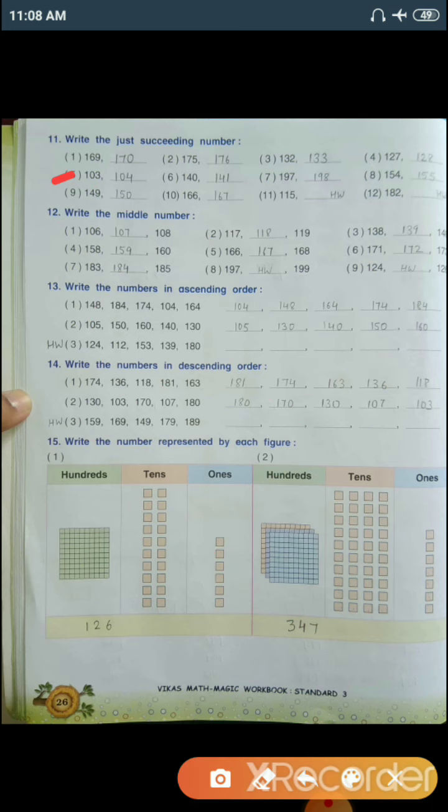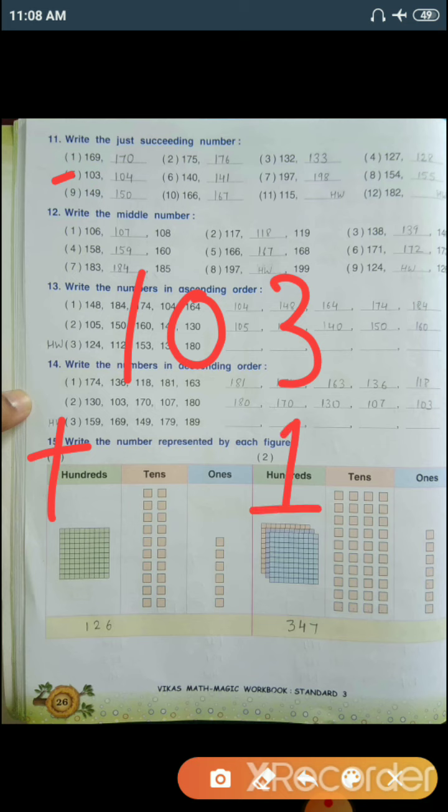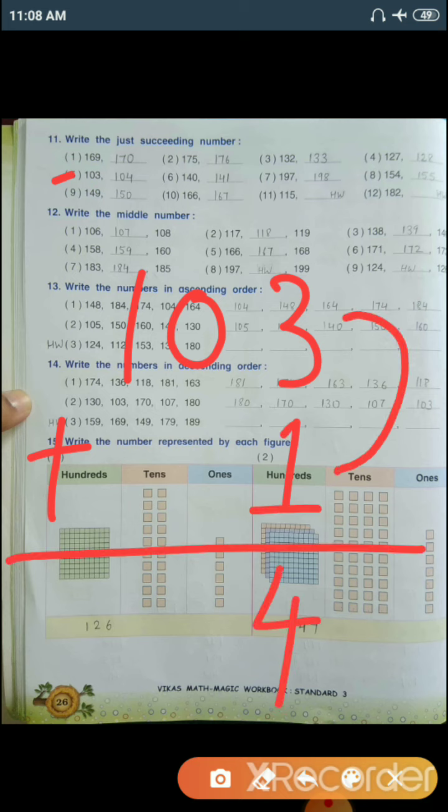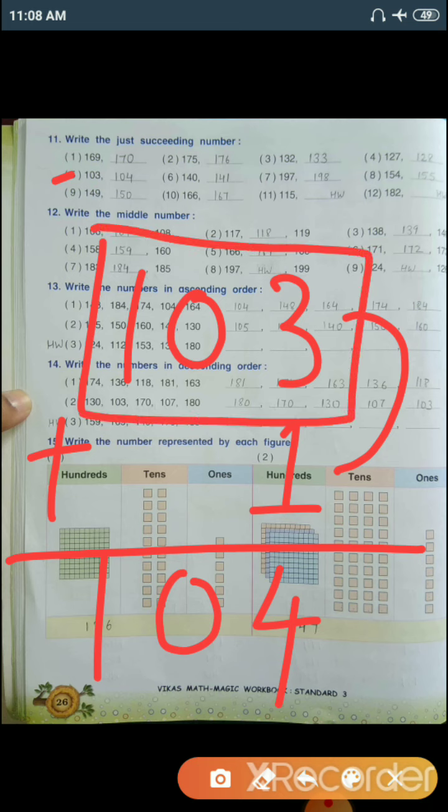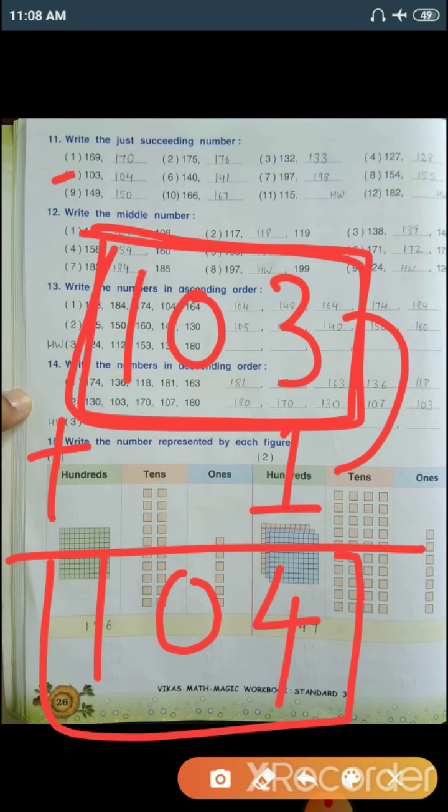Number 5, 103. So let's find the succeeding number. Add 1, 3 plus 1 is 4, 0 and 1. So the succeeding number of 103 is 104.